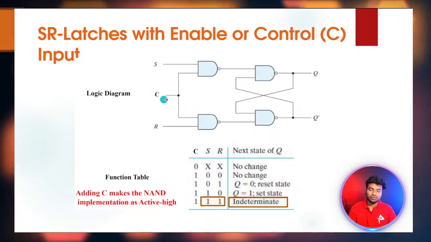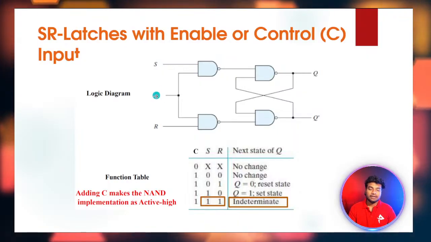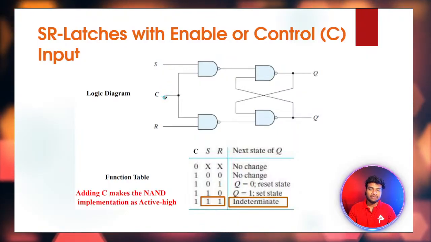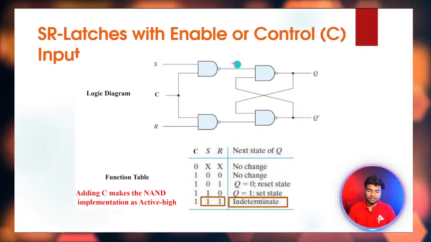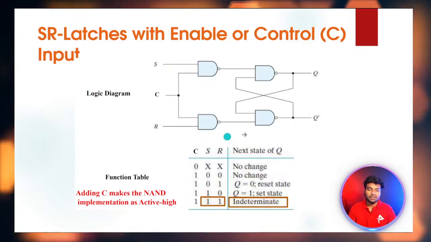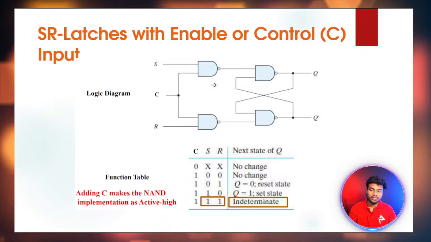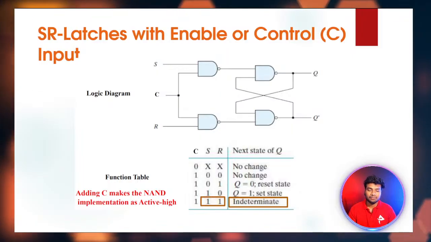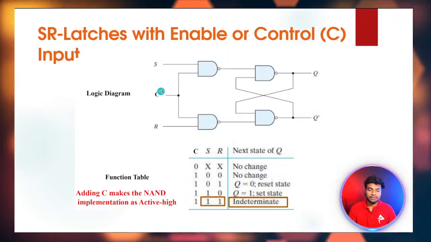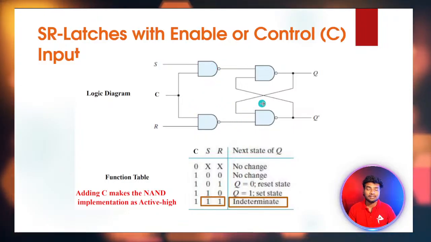If C equals 1, then only it will perform the SR latch functionalities. Otherwise it won't perform.